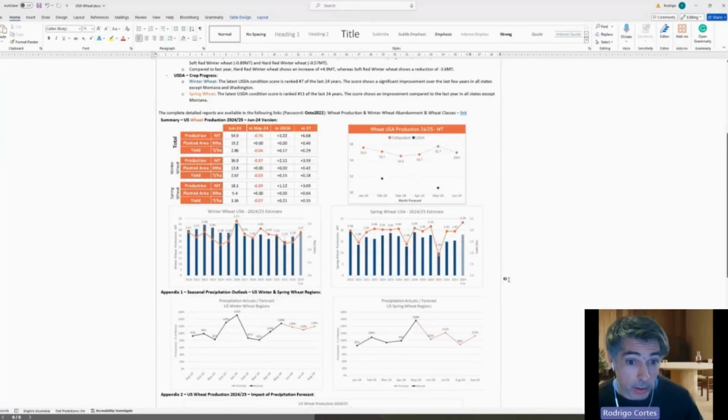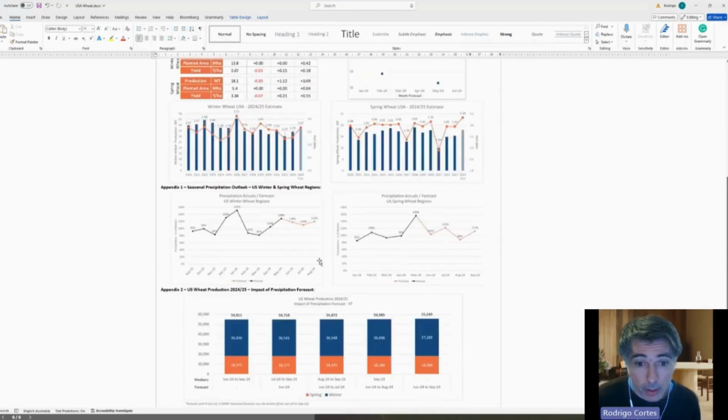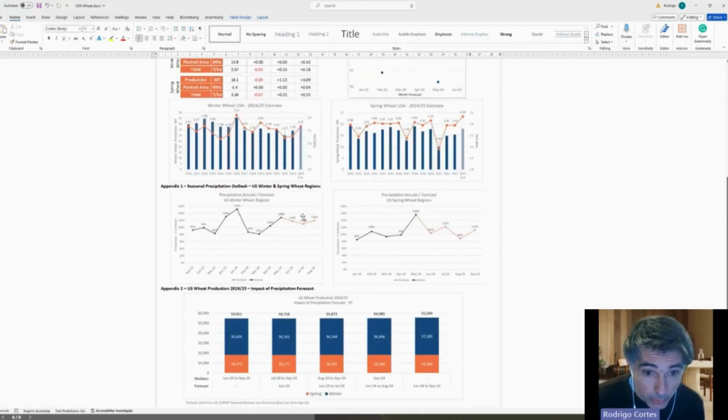According to our models, for the winter wheat and the spring wheat regions, we have a recovery in yields for the winter wheat. So we're getting a yield in between 2020 and 2019. And then we're getting the highest yield estimate ever for the spring wheat regions at this stage of the year. If you look at the conversion of the seasonal forecast, this is just a weighted average with the winter wheat regions. This is with the spring wheat regions. You can see that the conversion has been actually quite good. And the balance of the year shows higher than median precipitation for those types of crops.